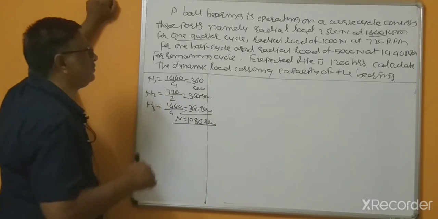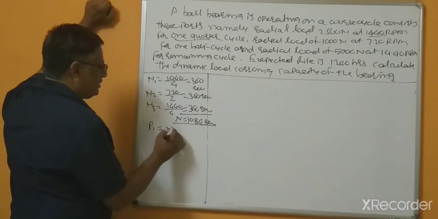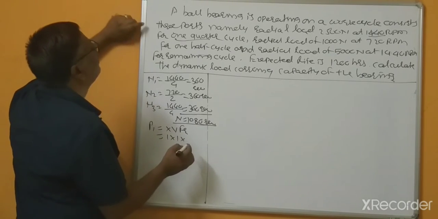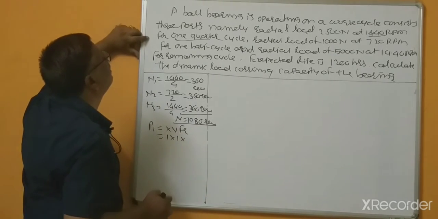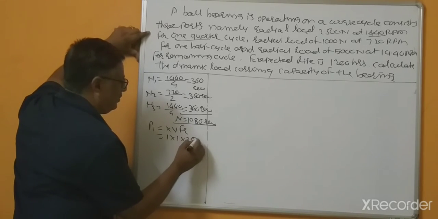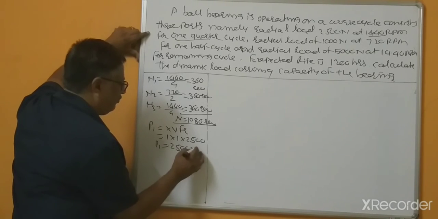Now P1 equal to XVFr. So X equal to 1, V equal to 1, assume, and this P1 is 2500 Newton. So P1 equal to 2500.